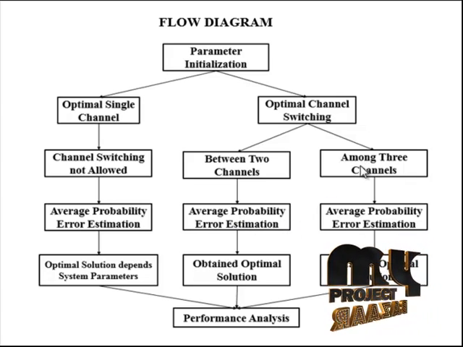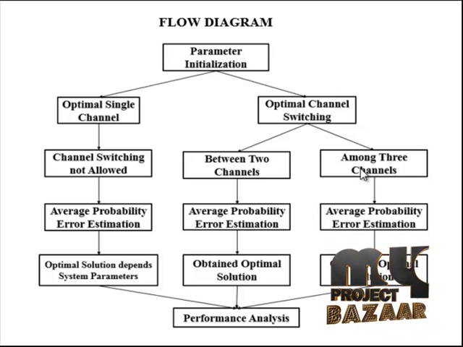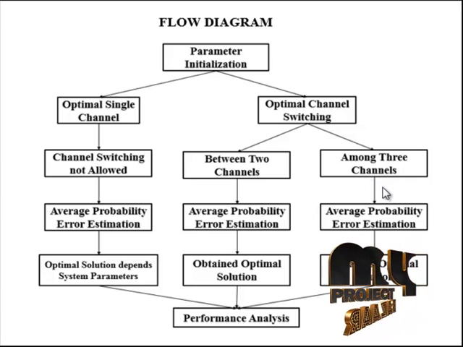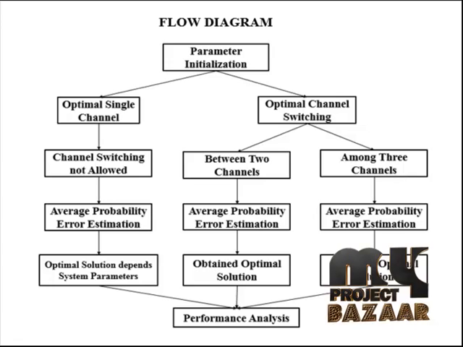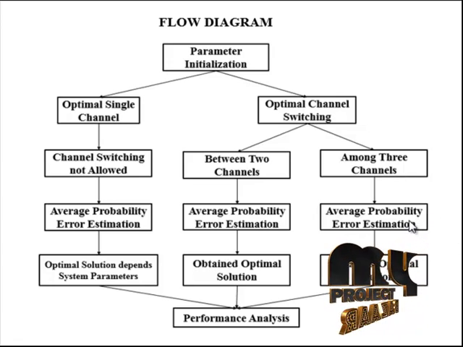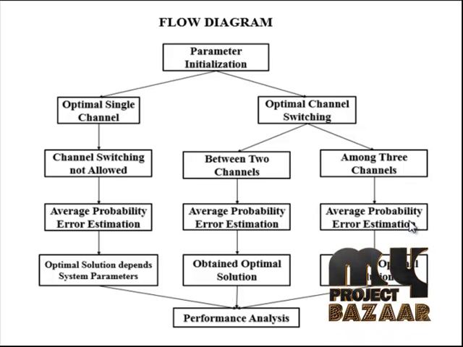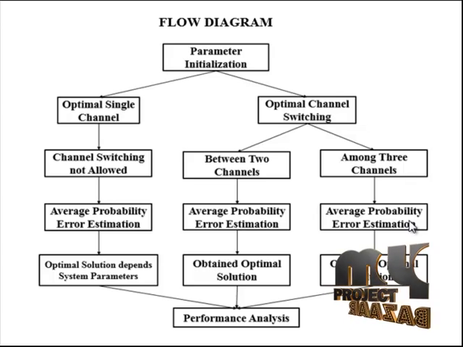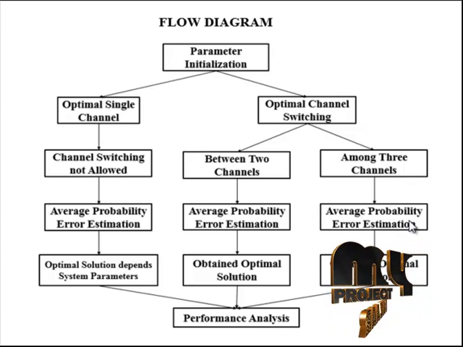Next, in the case of three channels, channel switching is performed among three channels. Let channel i, channel j and channel k denote those channels. Due to the strict average cost constraint, at least one of the channels must have a cost lower than the average cost and at least one of the channels must have a cost higher than the average cost.